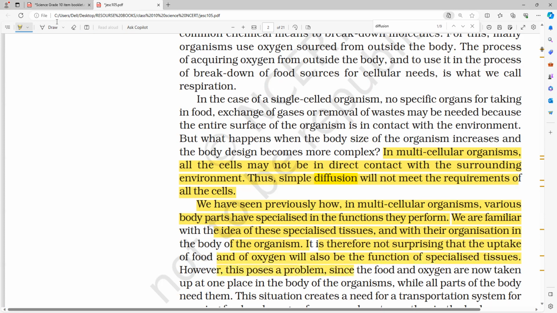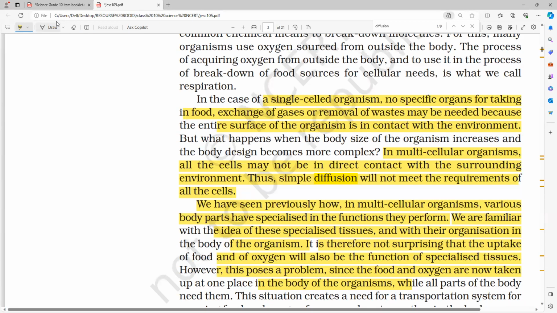However, this poses a problem since food and oxygen are not taken up in the place where they are needed in the body. We all know that in single cellular organisms, no specific organs for taking food and exchange of gases or removal of waste may be needed because the entire surface of the organism is in contact with the environment. So for them, a simple process, simple diffusion, is sufficient.